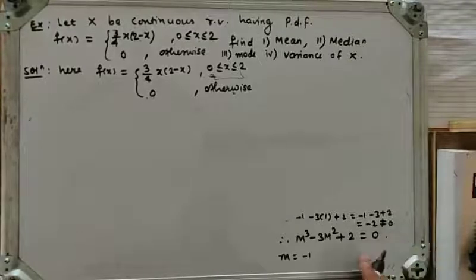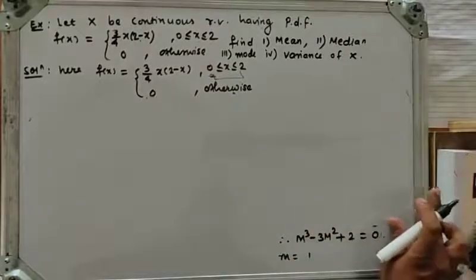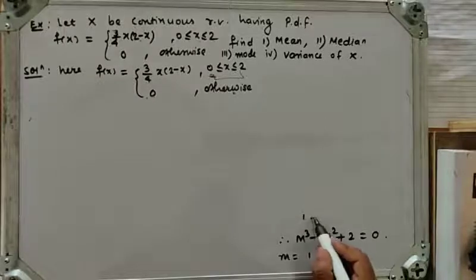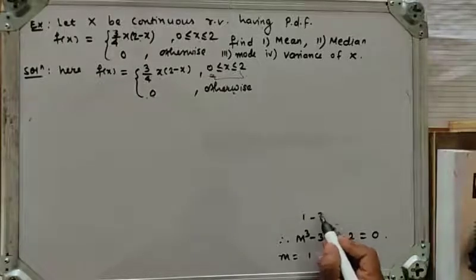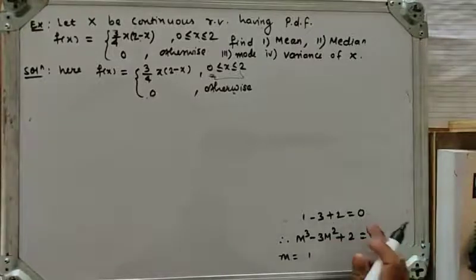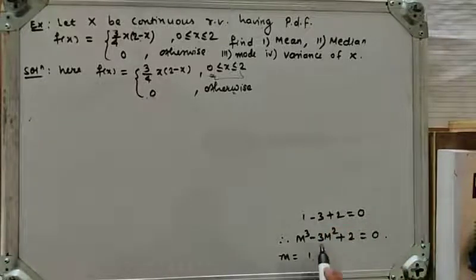This is again not equal to 0, so m is equal to minus 1 is not a root. Now let's check m is equal to 1. If I put m is equal to 1, then 1 cube is 1 minus 3 plus 2, which is 3 minus 3 is equal to 0. So here m is equal to 1 is a root of the given polynomial.